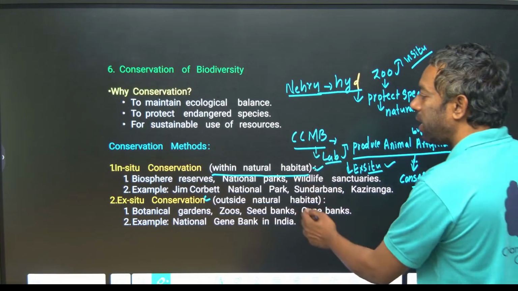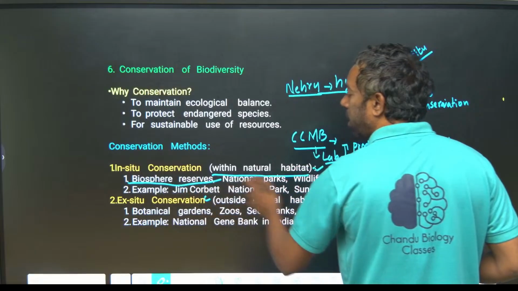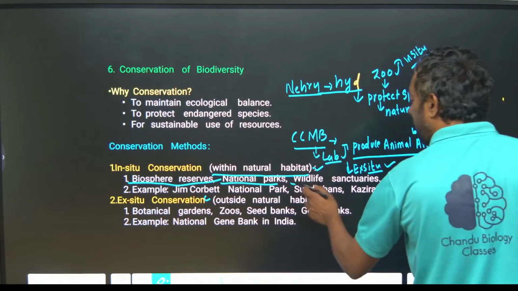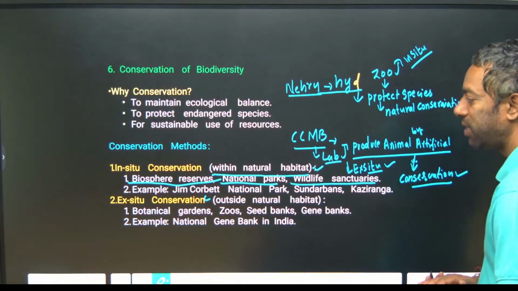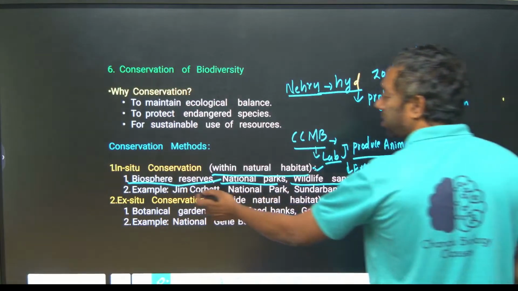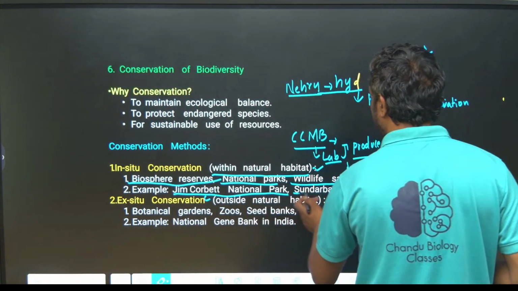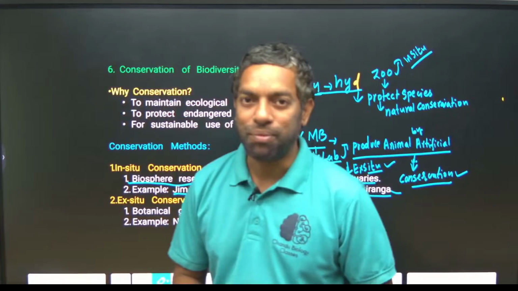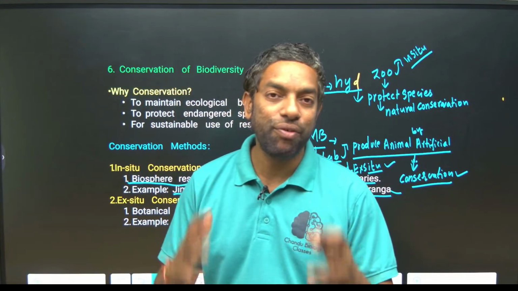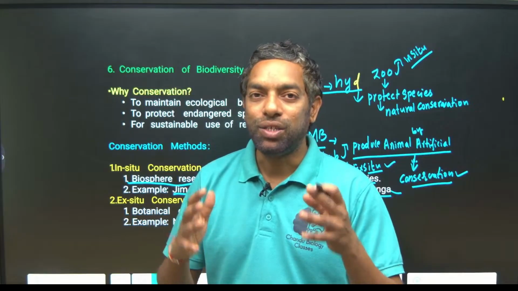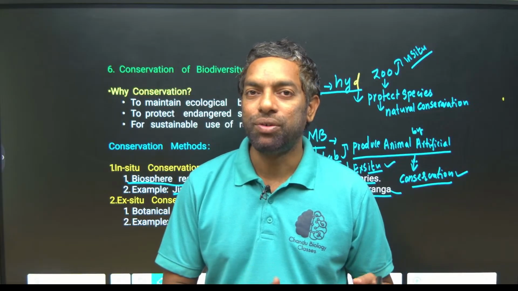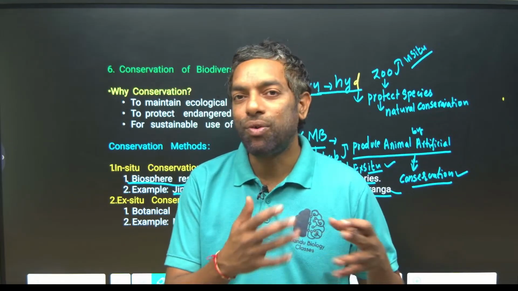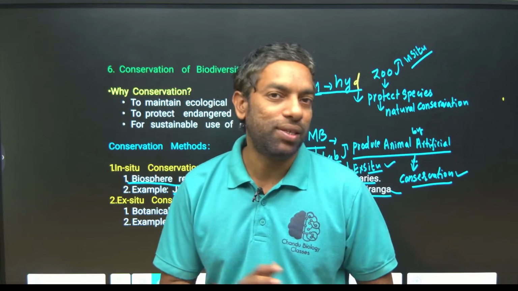Within the natural habitat, biosphere reserves, national parks and wildlife sanctuaries are in situ conservation. For example, Jim Corbett National Park, Sundarban, Kaziranga National Park. You can give any national park name in India or the world. Naturally they can inhabit and grow their population, called in situ conservation.